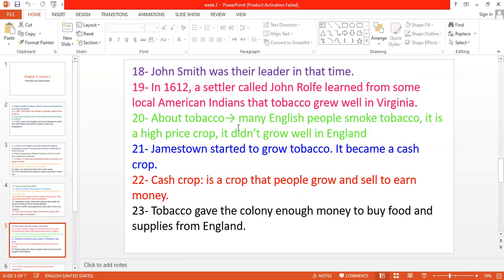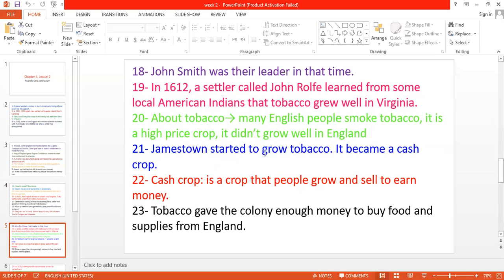So, what about tobacco? Tobacco, guys, first, you know tobacco. Many English people smoke tobacco. That's the plant that's used to make cigarettes, okay, for smoking. So now, about tobacco, many English people smoke tobacco, and it's a high price crop. High price crop means it's a very expensive crop. Okay, and what else? It didn't grow well in England, so the English people couldn't grow tobacco in England, so they imported tobacco from other countries.